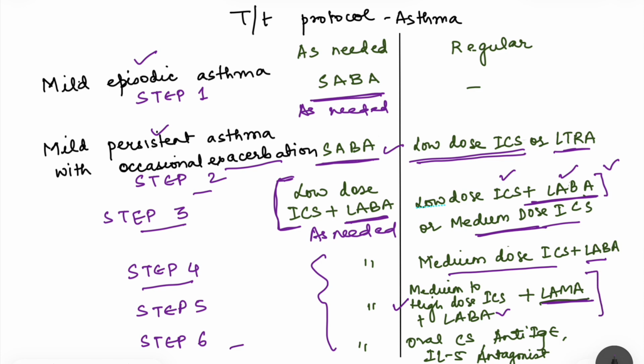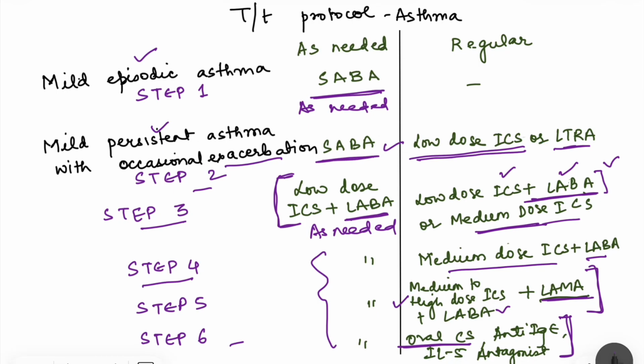So the patient has not responded to this as well, and in this case we have to add oral corticosteroids. And as I told before, whenever the oral corticosteroids are added, we try to withdraw these oral corticosteroid and shift the patient back to inhaled corticosteroid periodically, right? So that is oral corticosteroid. Now the patient may not respond even to oral corticosteroids and there may be need for frequent hospitalizations. In that case we use anti-IgE antibody and IL-5 antagonist. So this is the step up approach for the treatment of asthma.